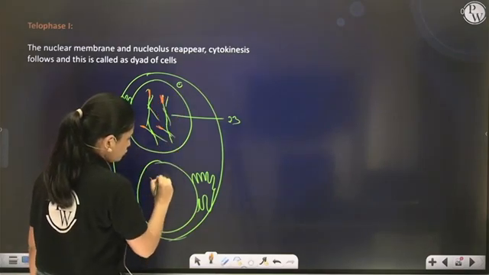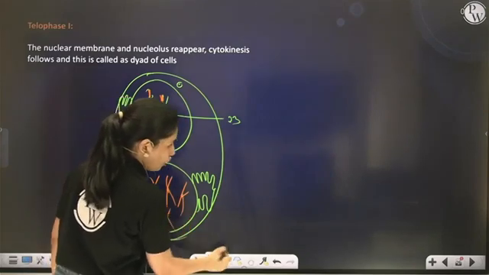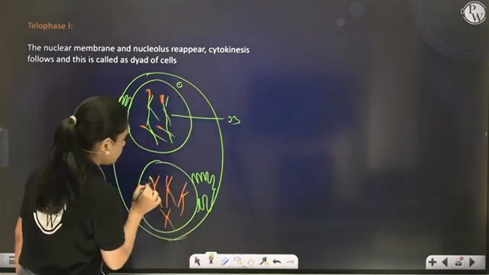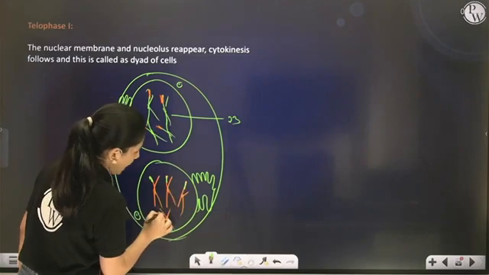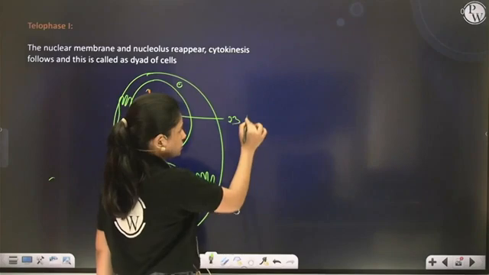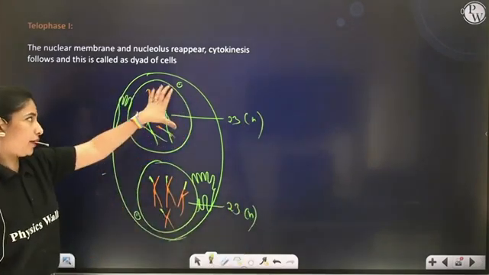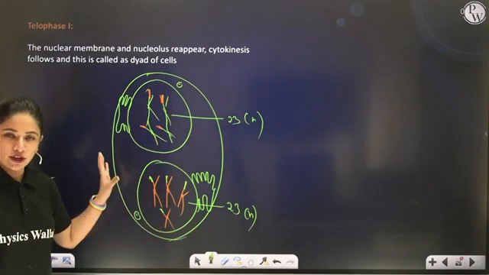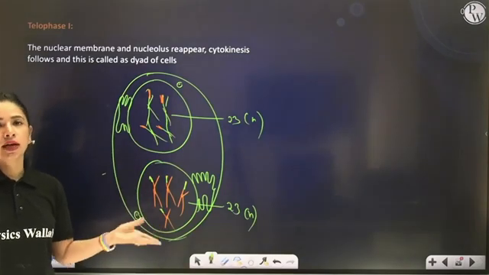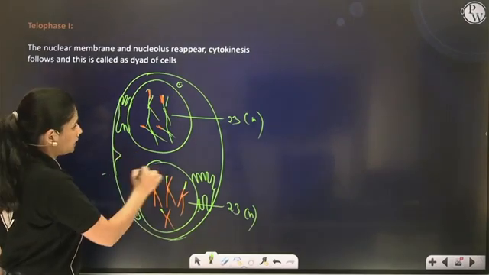And here also 23 chromosomes will decondense to form what? To form a haploid cell. So this is also 23. So this is one haploid cell, this is another haploid cell. That means haploid nuclei.